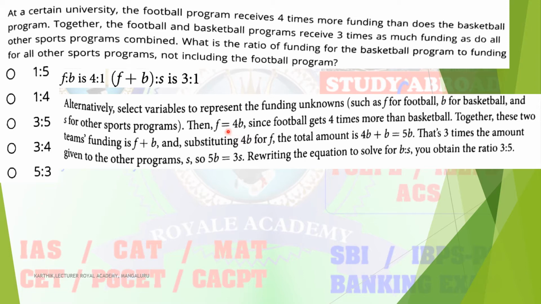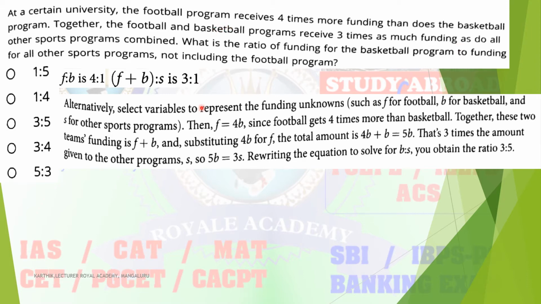So you can write like this: F is equal to 4B. So 4 into basketball, 4 times the basketball. Since football gets 4 times more than the basketball, you can write F is equal to 4B. Next sentence: the football and basketball program receives 3 times as much funding as do all other sports